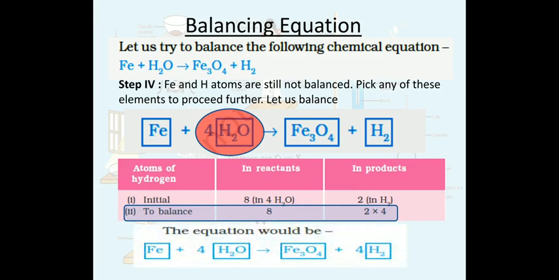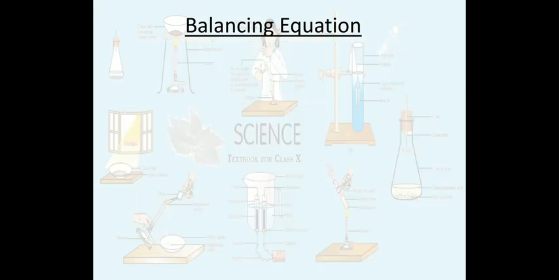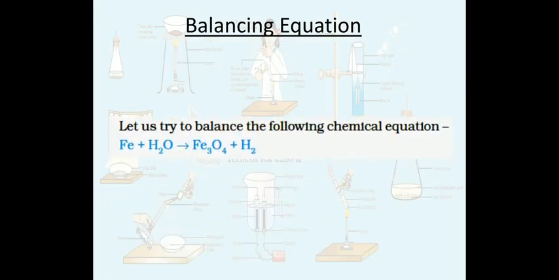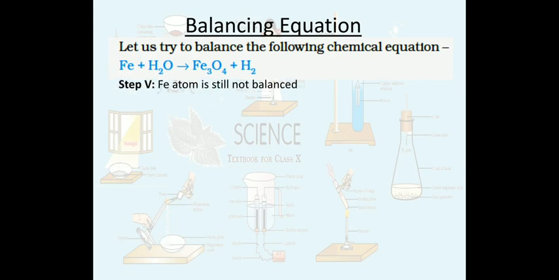Okay, so what we have done, we have already done, and this is the change in this step. So the hydrogen has now become 8 on right hand side. Now we have to balance iron atom which is still not balanced.